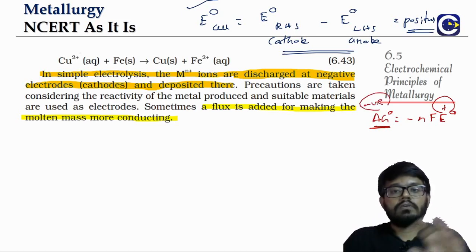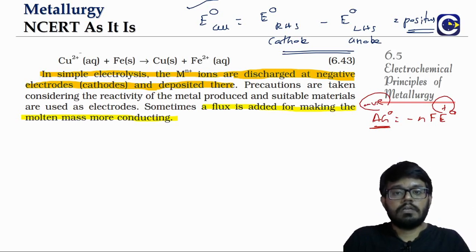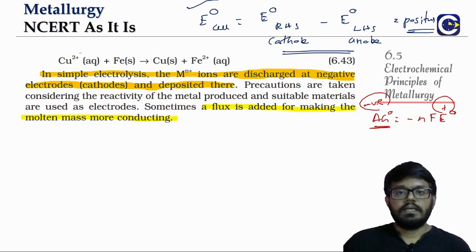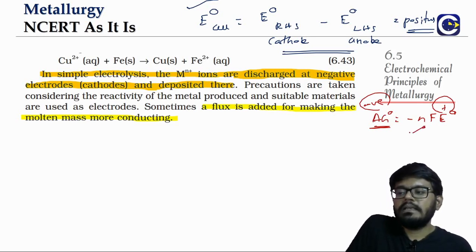So it's not like the analysis based on thermodynamic principles and the analysis based on electrochemical principles are different, because we have seen in the electrochemistry chapter also that they are interlinked. Just like for a cell, the E naught value of the cell is related to the del G naught value of the cell reaction. What is the relation? Del G naught is equal to minus NF E naught. So in this case, what is this N? It is the number of electrons exchanged, and we know what is F. F is what?